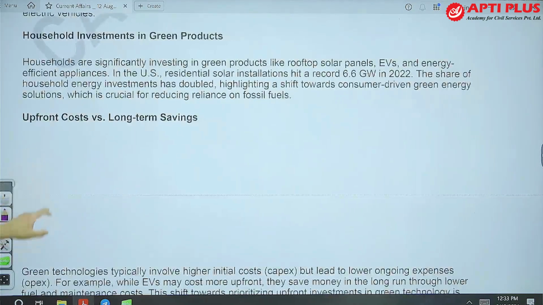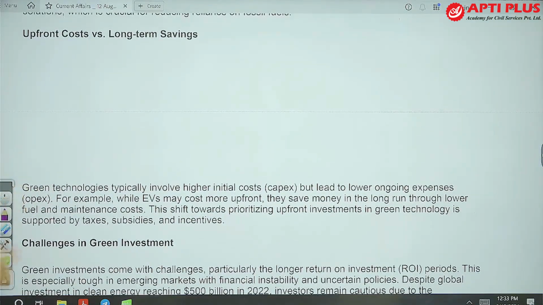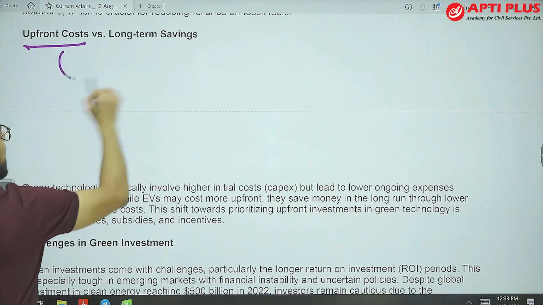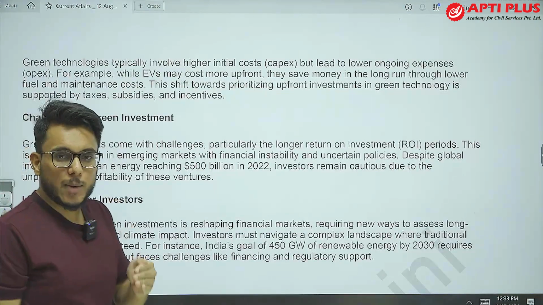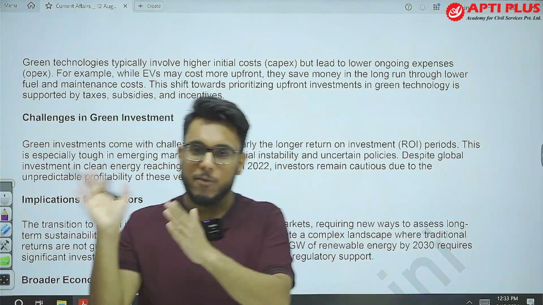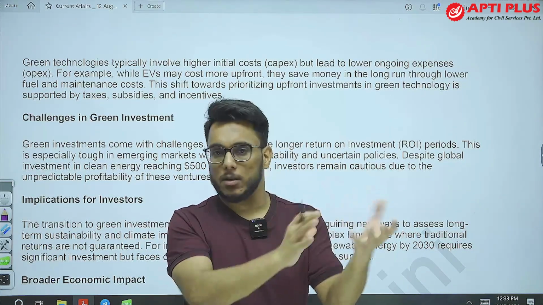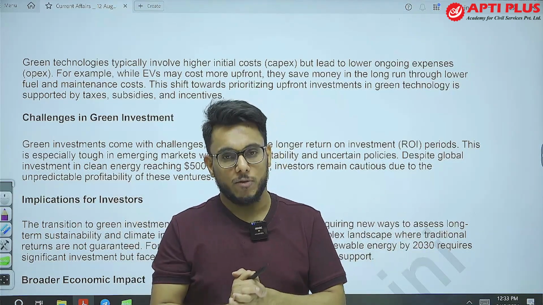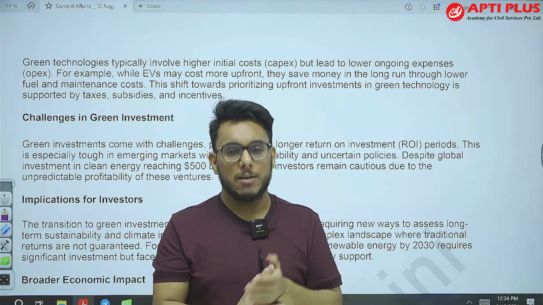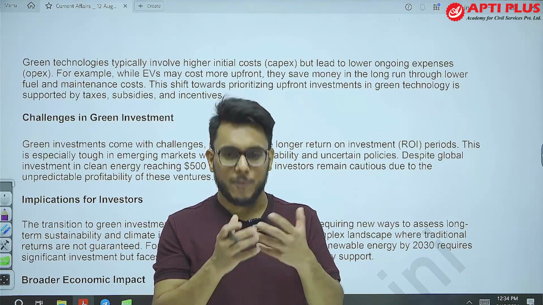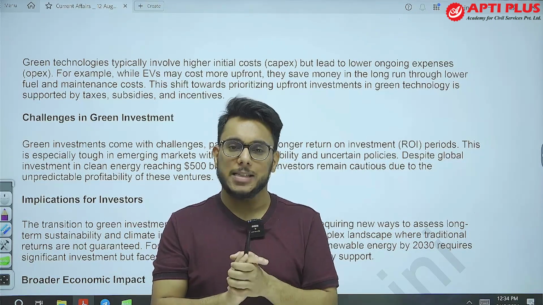Now when we talk about solar technologies, green technologies, they have one issue, that is upfront costs are very high. But at the end, the long-term savings that they lead to are positive. So initial capital expenditure is there. For example, if you want to deploy solar panels on the roof of your home, you need to spend 3-4 lakh rupees depending on the size. However, in the long term, you will be able to save on the cost. Same goes for the EV car. The upfront cost that you have to shell out is more. EV cars happen to be more expensive than conventional IC engine based cars.